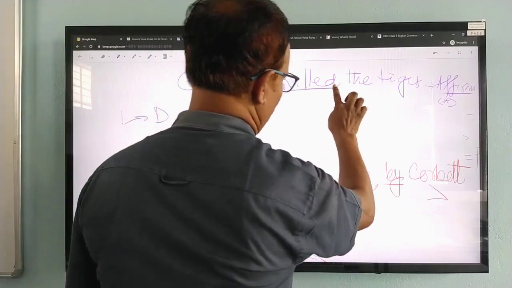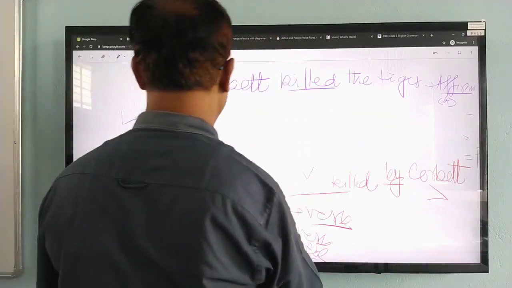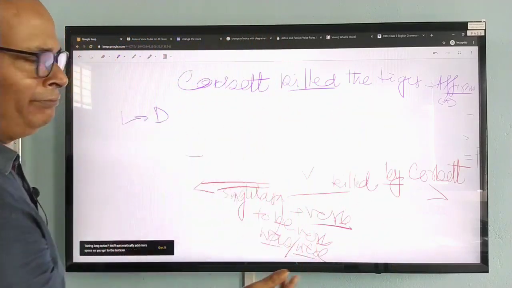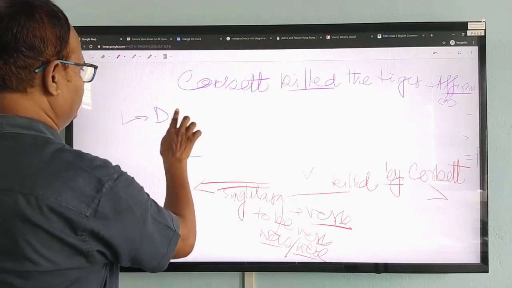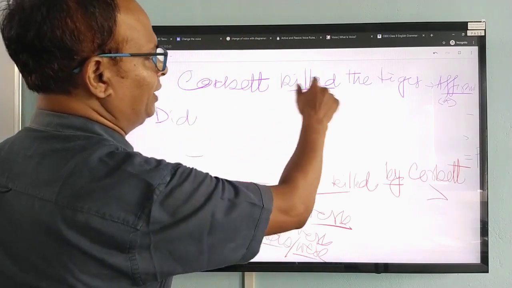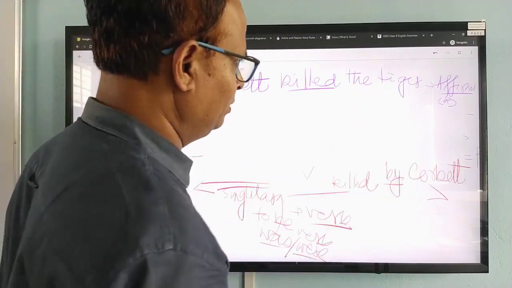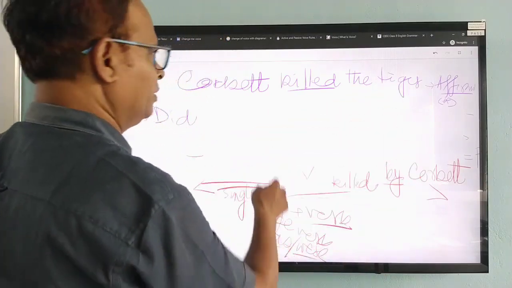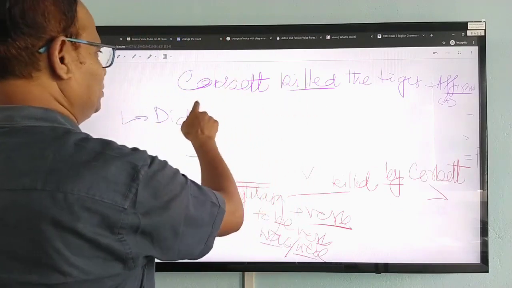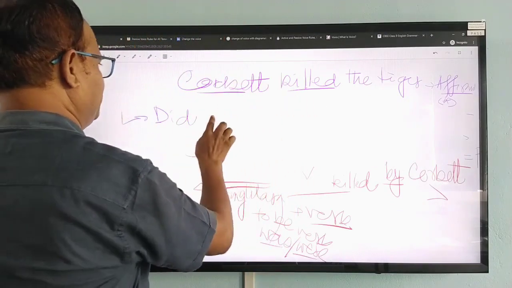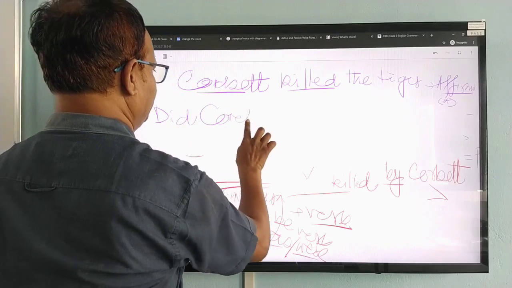This is a past tense, therefore, did will come in order to make it interrogative. Therefore, you are writing did, and after that you will have to go to the subject part. Did Corbett.